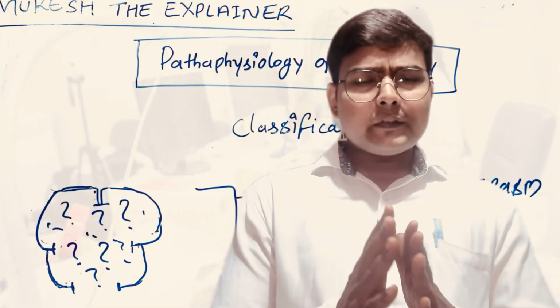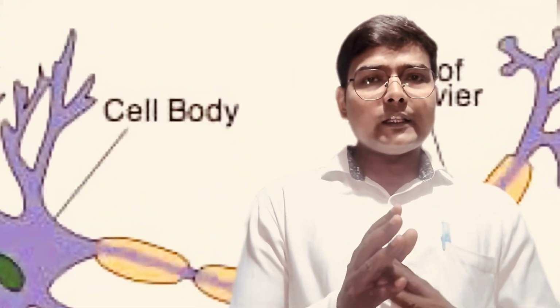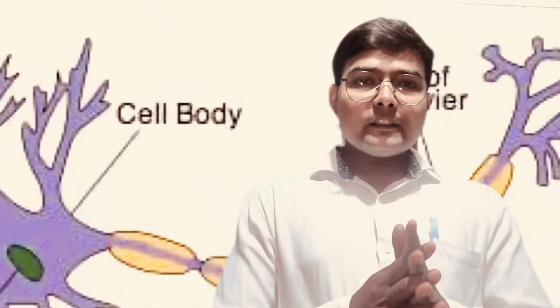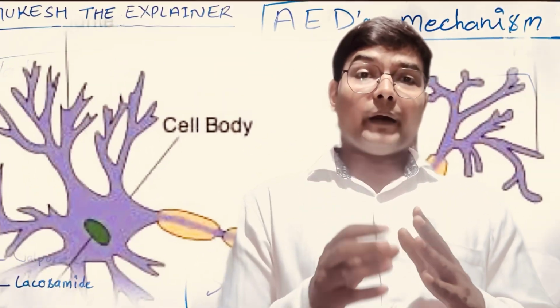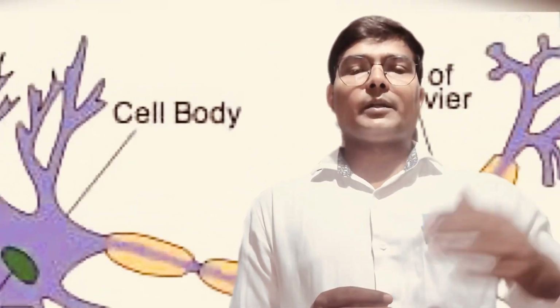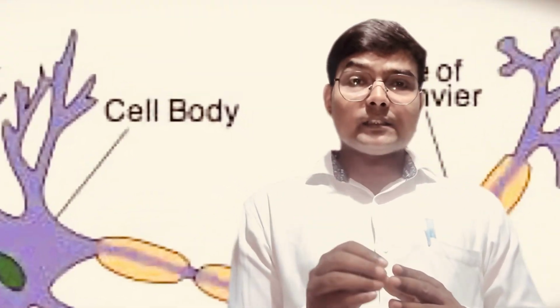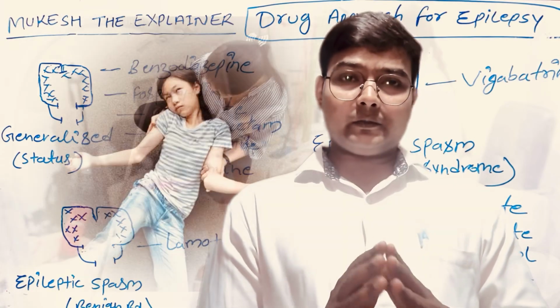Friends, if I talk about the structure of the neuron cell, it contains the cyton, axon terminals, synapses and dendrites. The main thing is the synapse, through which the electrical impulse goes from the brain to the entire body. It means a problem in the synapse definitely leads to epilepsy, because the electrical imbalances will be there. That's why the patient may feel epilepsy. So that's the mechanism of epilepsy in simple language.